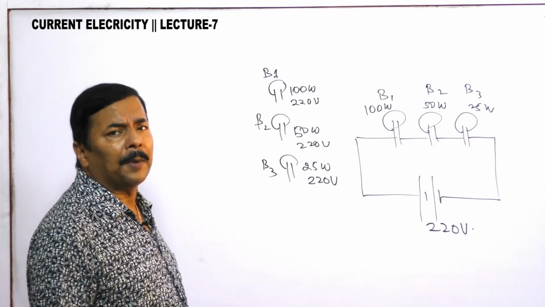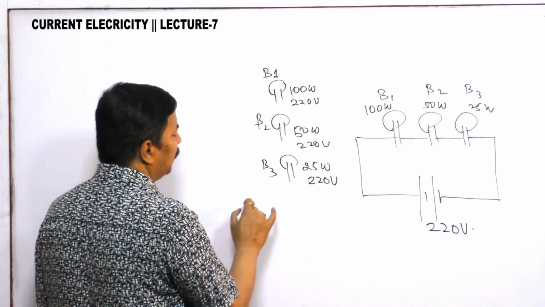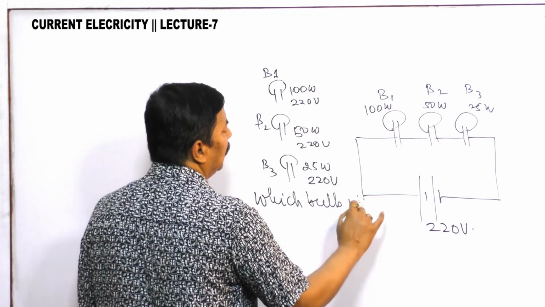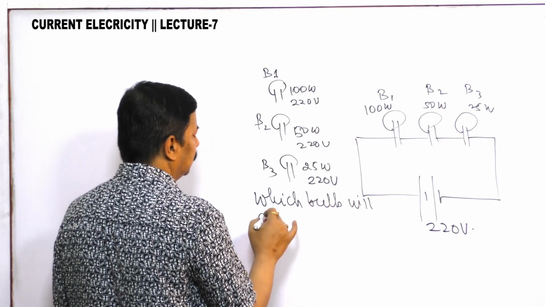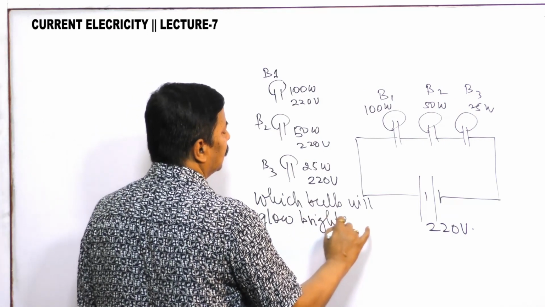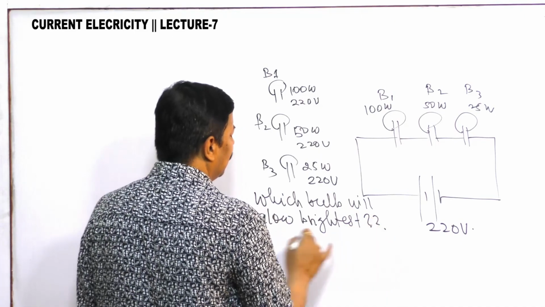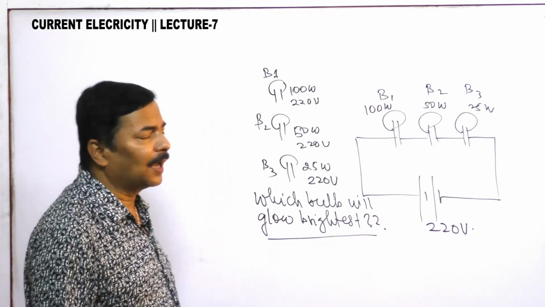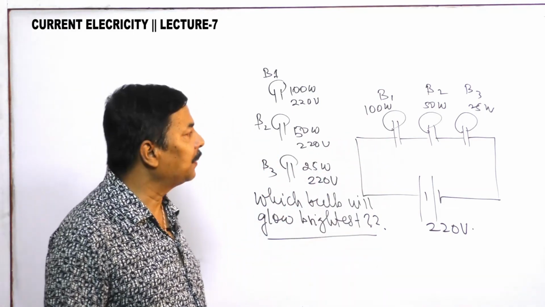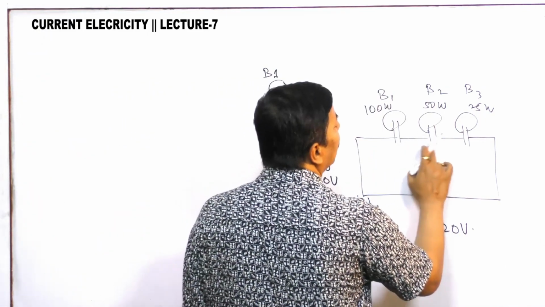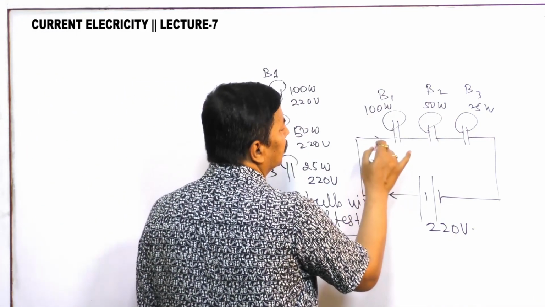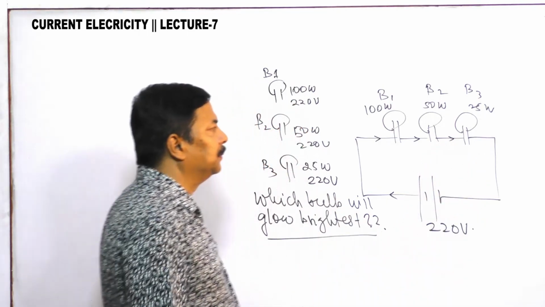Now which bulb will glow brightest? This is a very common question, frequently asked in the examination. In the next question I will make it parallel, but right now you should understand the concept. So what we are getting here is one important concept: the current is the same. Current is the same in all the bulbs.